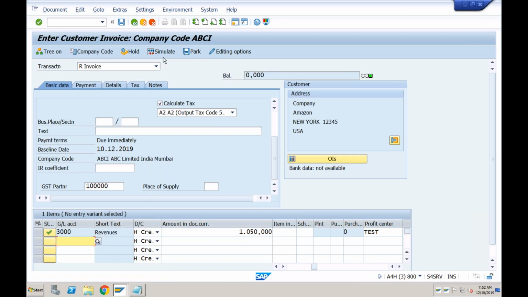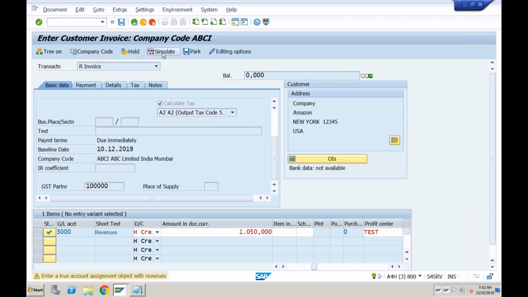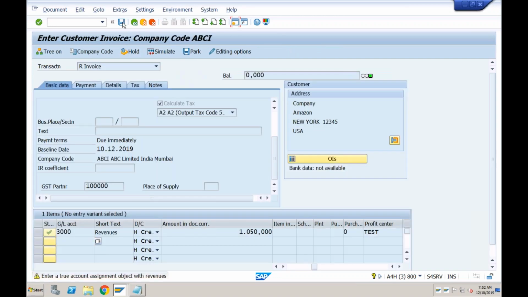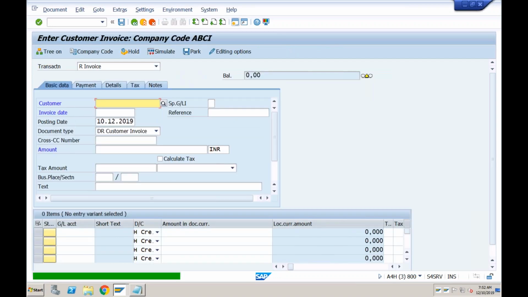Okay, just simulate this, enter. So you can see it is completely going into one GL account. Okay. This is the scenario of IGST. Save it to post.